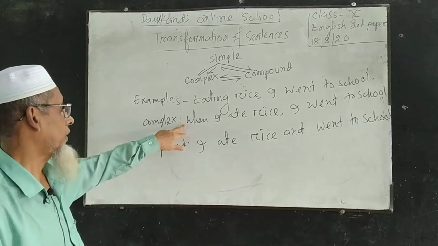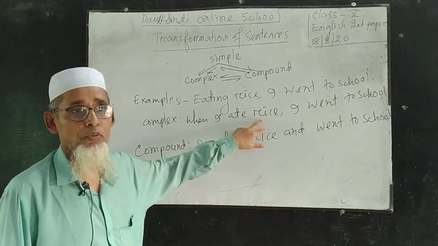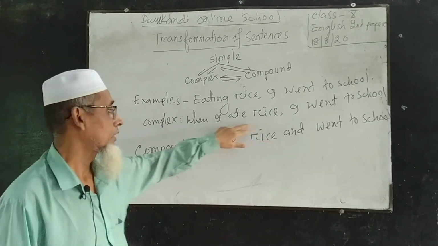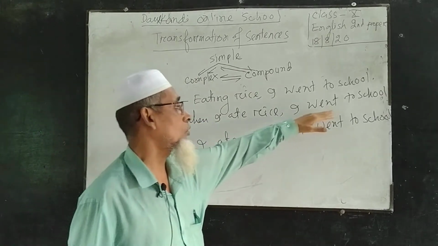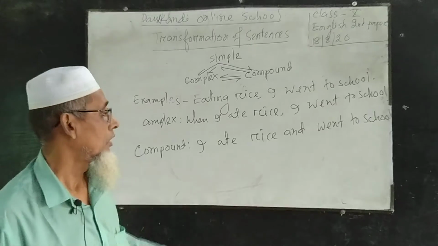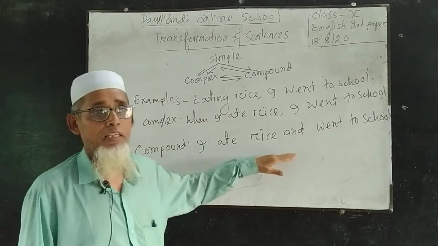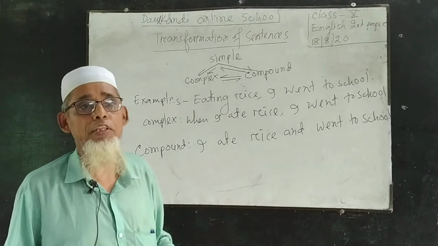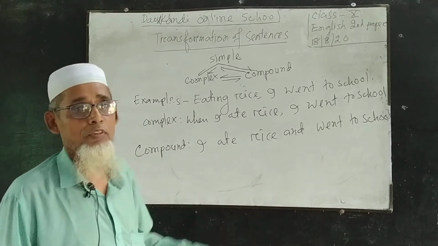Number 2, complex sentence. It has one principal clause. When I have rice, this is a subordinate clause. I want to school, principal clause. For this reason, it is a complex sentence. Number 3, compound sentence. It has 2 clauses and the clauses are completely independent. For this reason, it is a compound sentence.